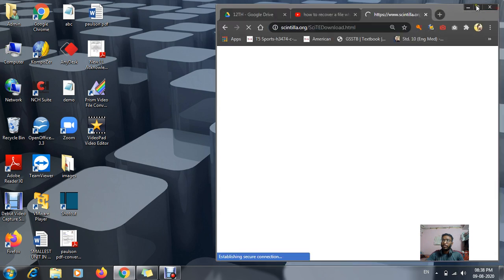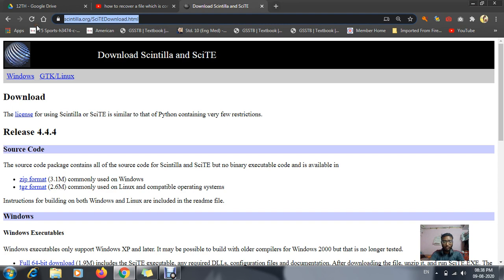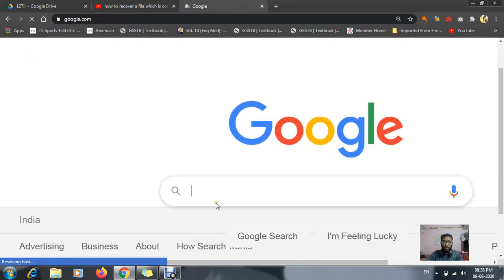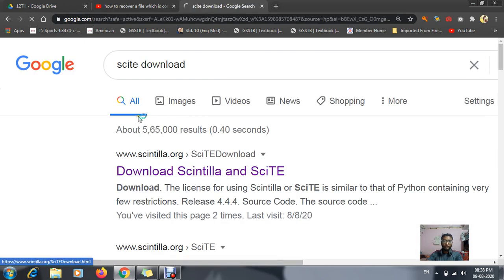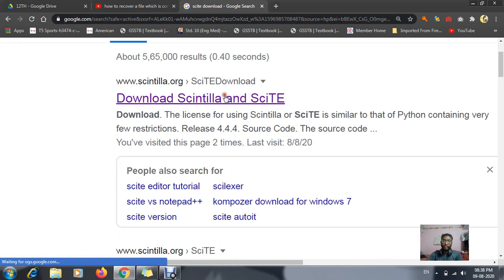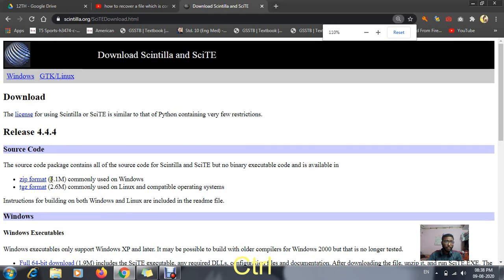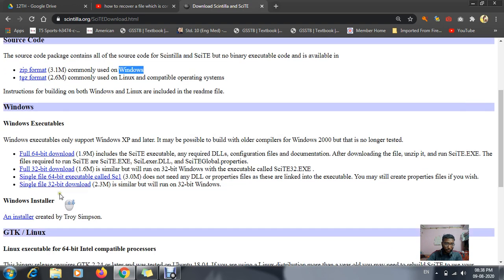For downloading it we have to go to google.com, and in that you have to write site download. In that you can see the first website, download site and Scintilla. In that you can use the zip format for Windows. We are using Windows, so we download the Windows file.